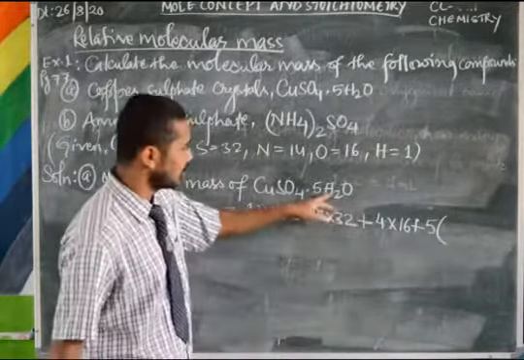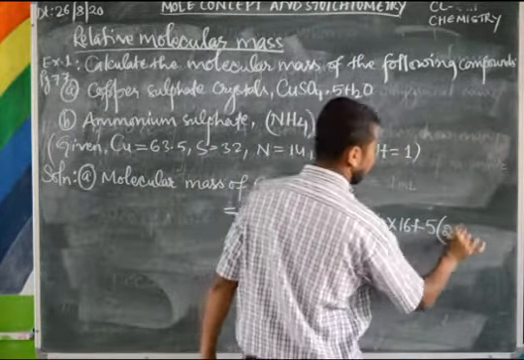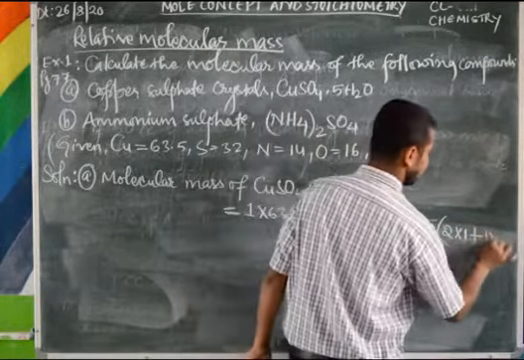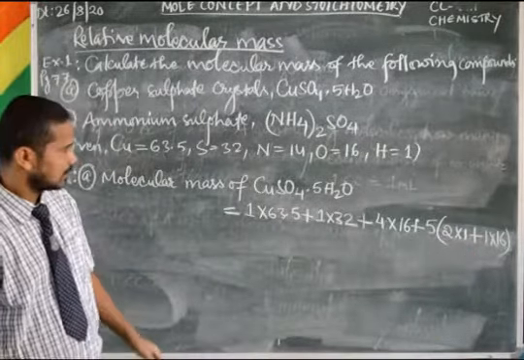In water, how many hydrogen atoms? 2, with atomic mass 1, plus 1 atom of oxygen, with mass 16.